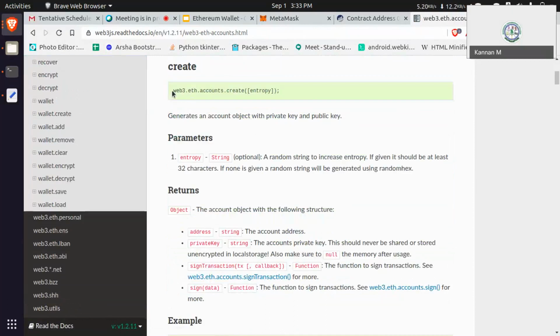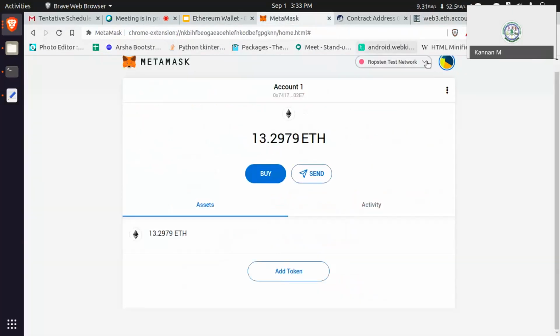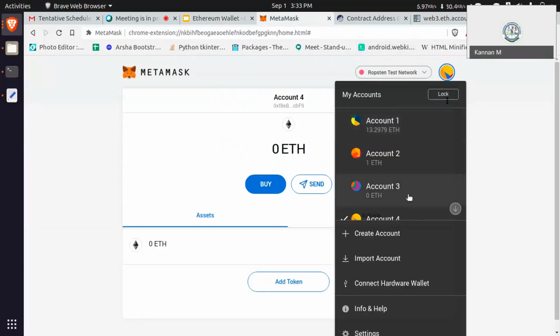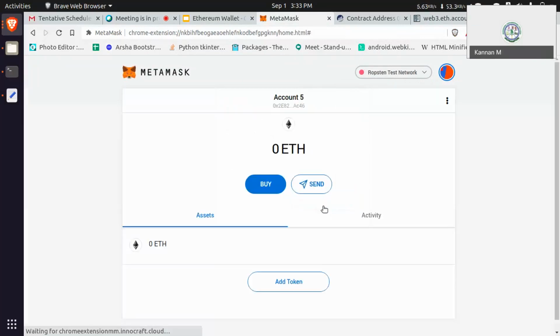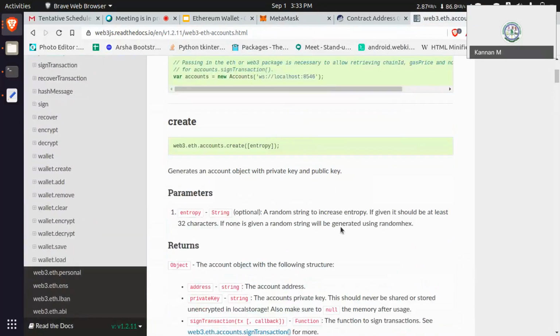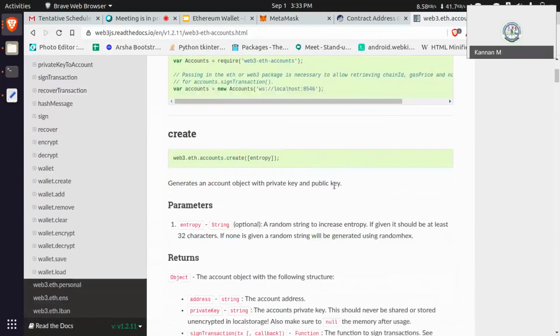This function, web3.eth.accounts.create, will create the private key directly and then the address. So this is a non-deterministic one. Deterministic means inside the wallet. If we are creating an account, we need to create it within the scope of a wallet. But if we create it like this, it will create a private key and then an address. This is a non-deterministic one. This is a random kind of string. You can see.